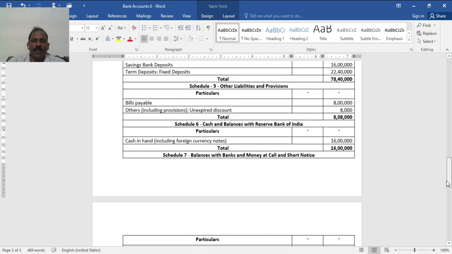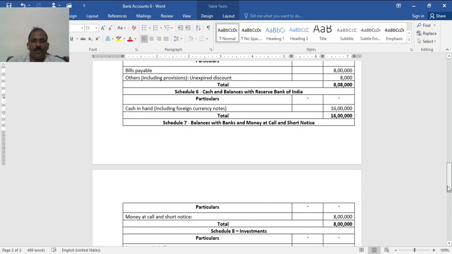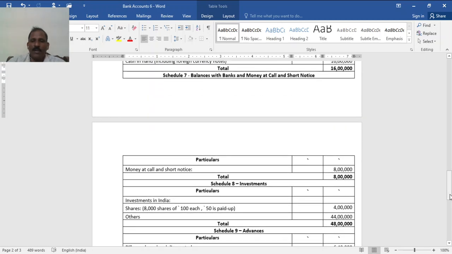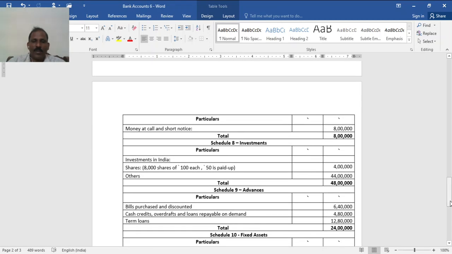Then balance, that is cash balance with the banks and money at call and short notice, 8 lakh, it is only money at call and short notice. Then investments in India and abroad you have to show separately. Nothing abroad. So shares 8,000 into 55, that is 4 lakh, others 44 lakh.